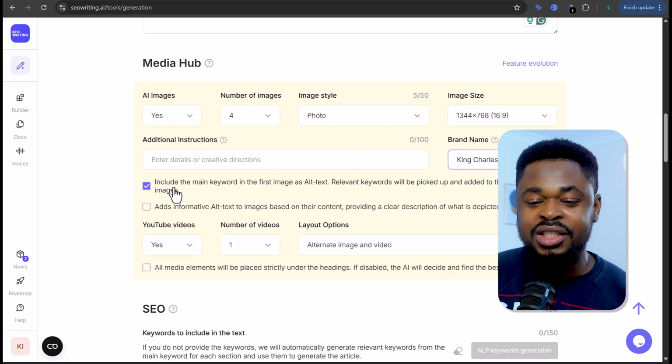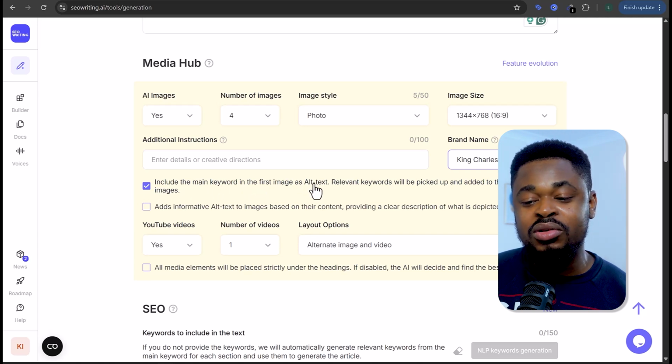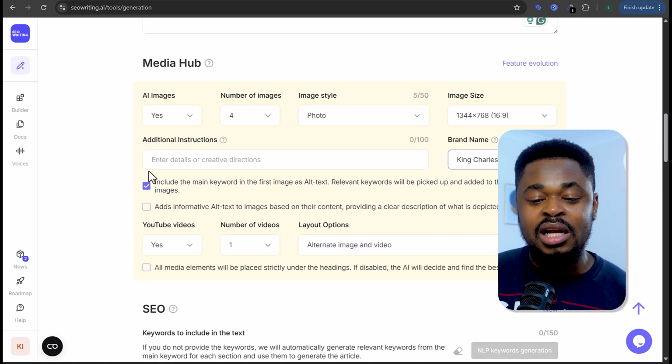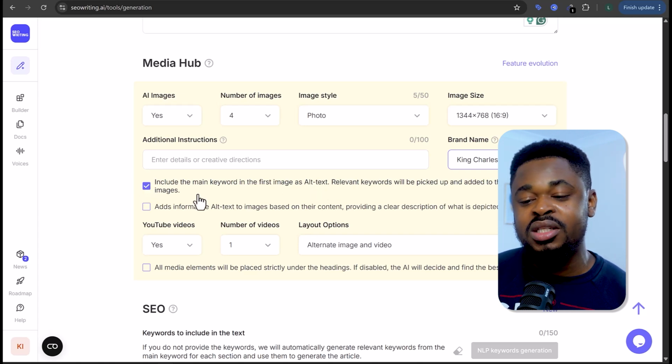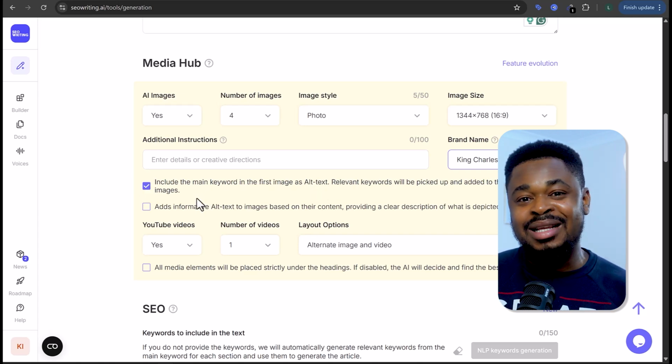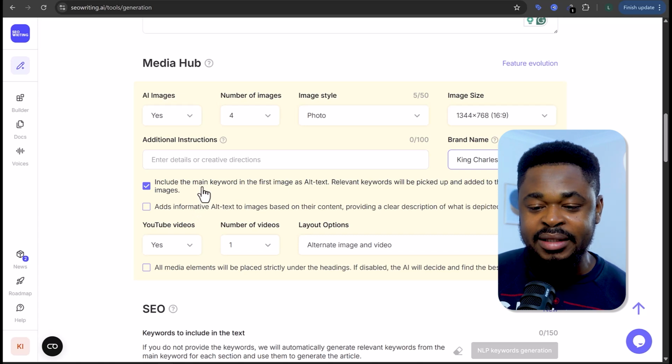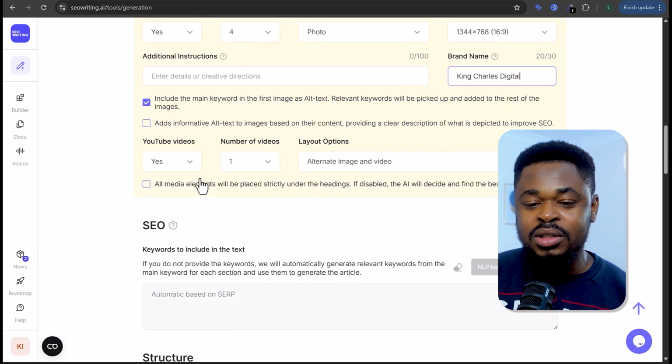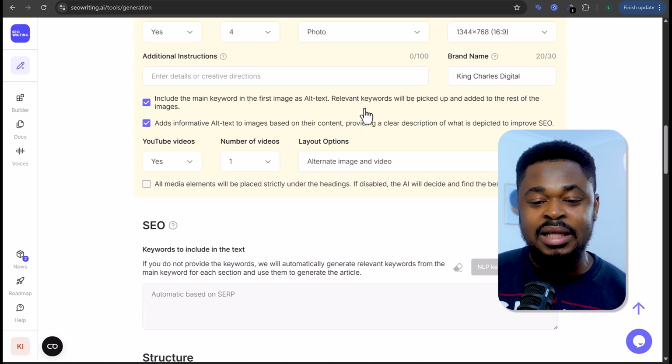And then I can leave this check mark on if I want to include the main keyword in the first image as alt text. Now, this is very important. Leave this checked on for SEO purposes so that relevant keywords will be in the alt text. All right. And if you also want to add informative alt text for images based on the content, you can just click on this to add it.